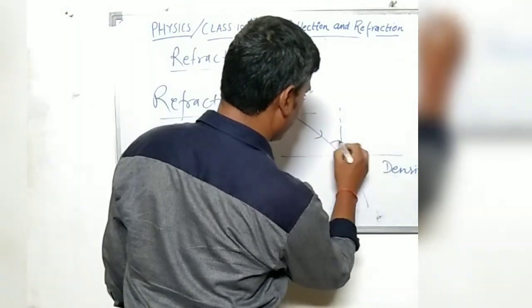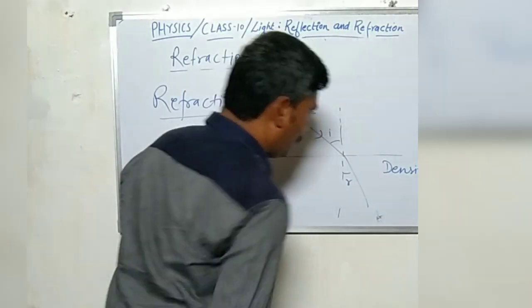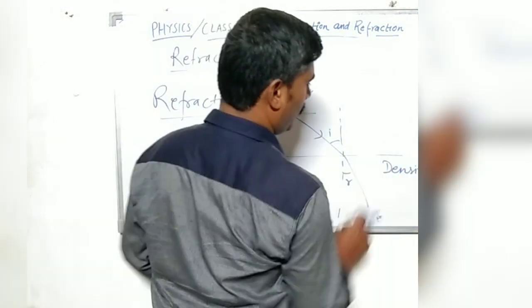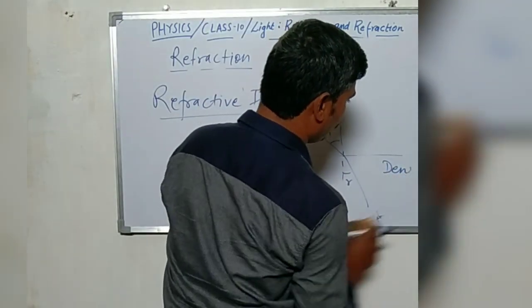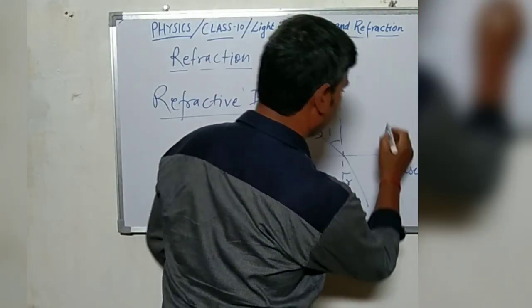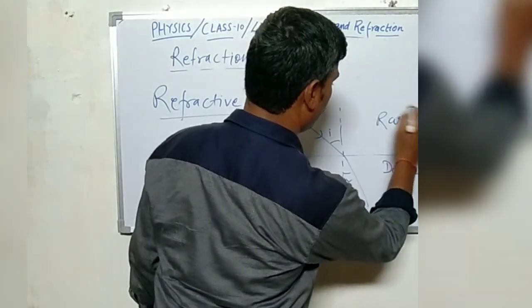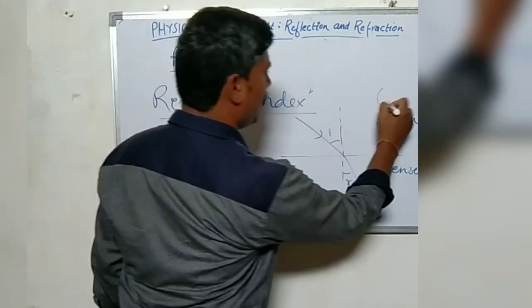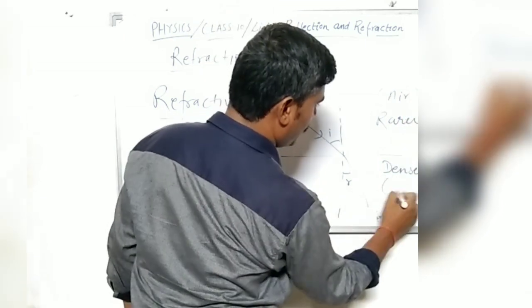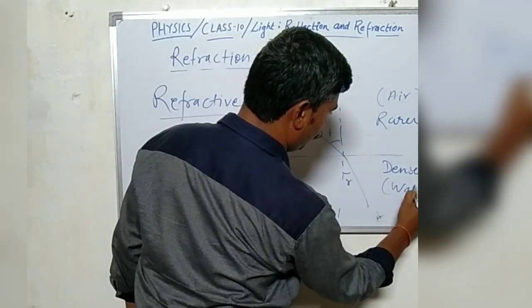In most cases, we take medium 1 as air. Suppose this rarer medium is air and this denser medium is water.